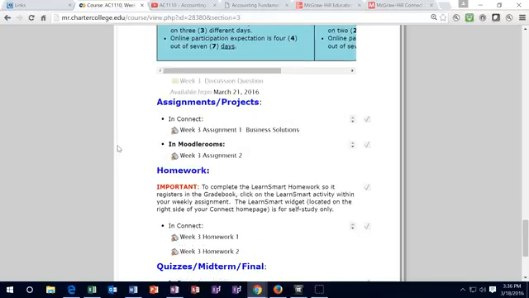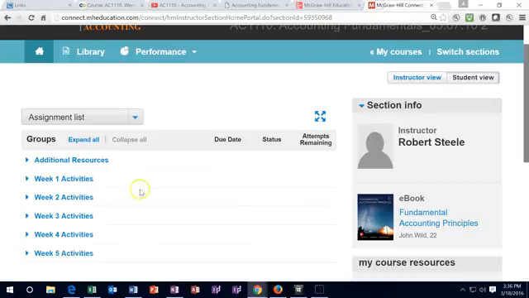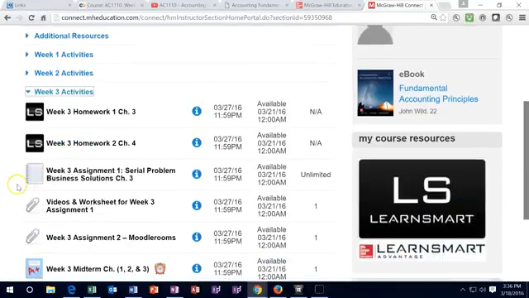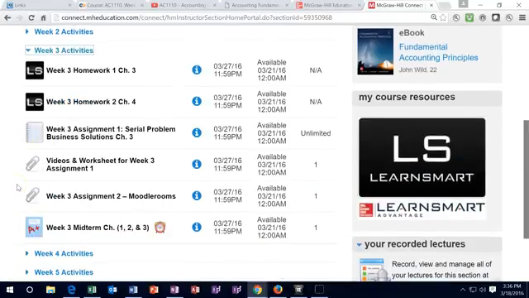And then we have the assignments. The first one's going to be in Connect. That's going to be the longest assignment, actually. So if we go up to Connect here, and we go into week 3, this assignment is actually the big one, and you may want to do it in a different order. Once you're in here, maybe do the LearnSmarts before this assignment, but this is the assignment we just looked at in Moodle Rooms. It's going to be the notebook.